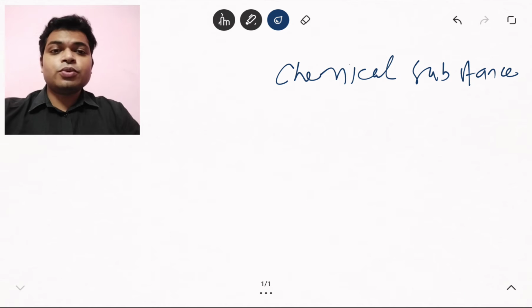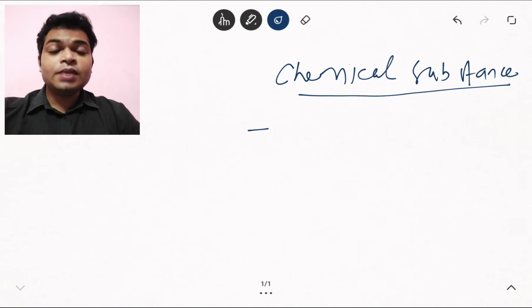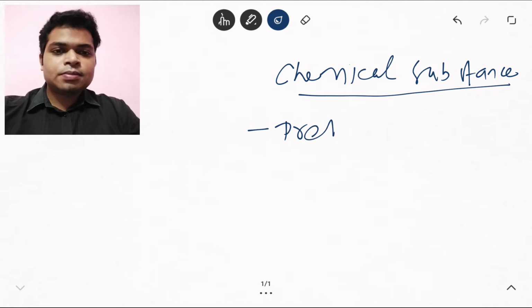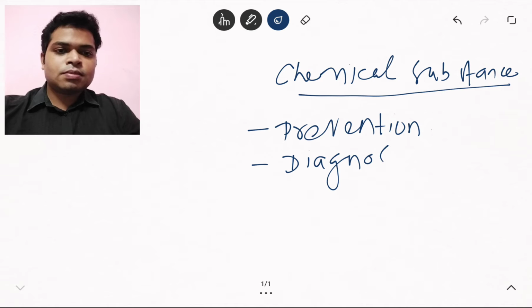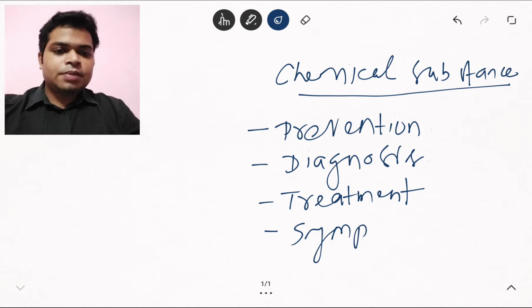So what are the purposes for which this chemical substance will be used? First, it is used for prevention, diagnosis, then of course treatment, and symptom management.